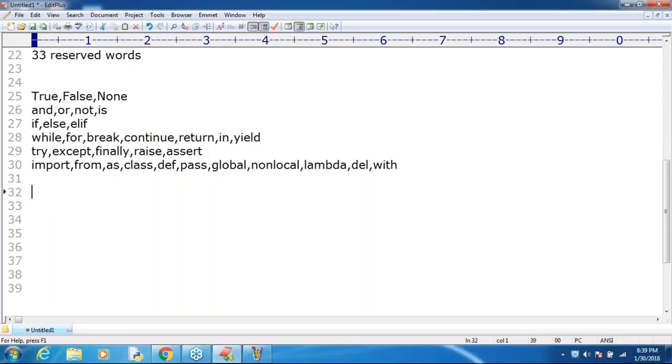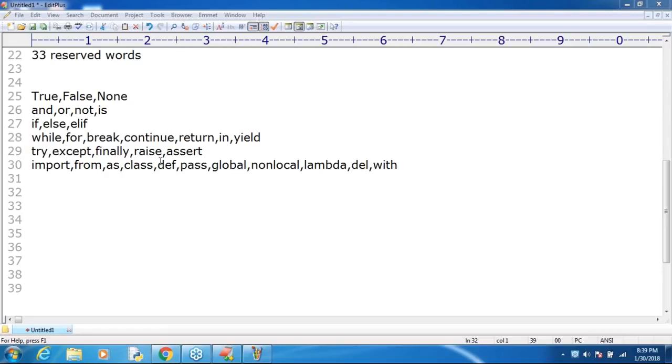Next, what was lambda? Lambda means anonymous functions. Sometimes we can declare a function without a name. Such terminology is nothing but an anonymous function. Anonymous functions we can define by using the lambda keyword. The throw keyword we can use for customized exceptions. That throw keyword is the raise keyword we use in Python. Clear, right? Any doubts still?